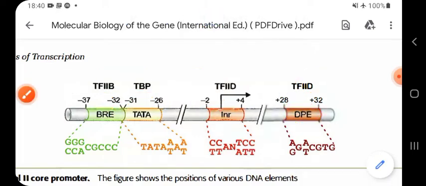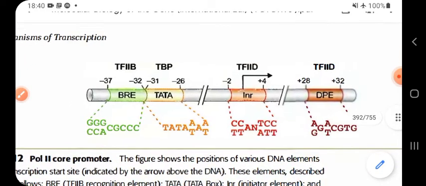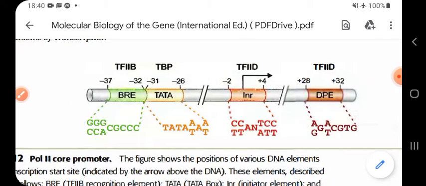I hope you have understood what I have said till now. Okay. So this is the normal promoter region for the binding of your RNA polymerase 2.